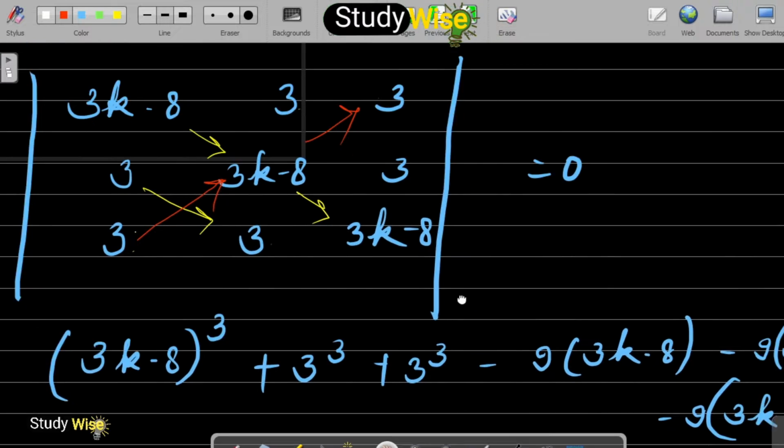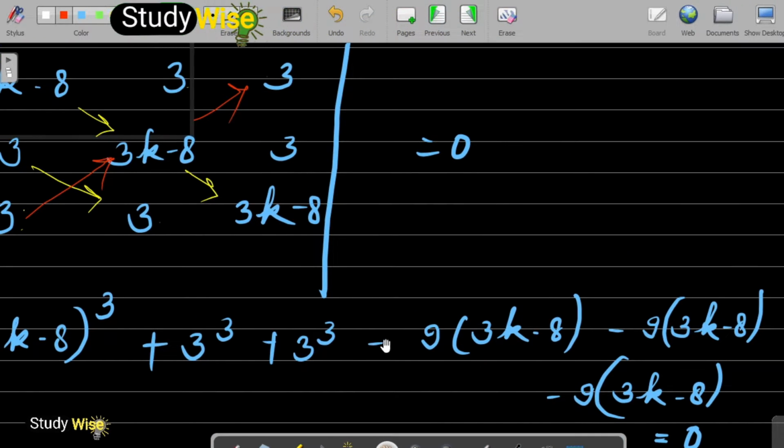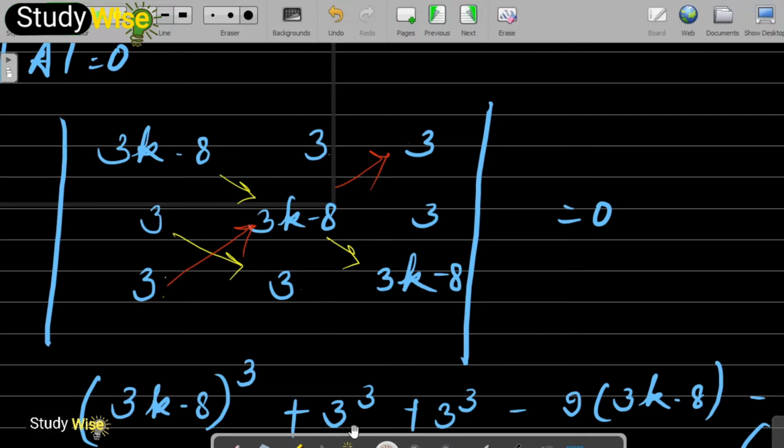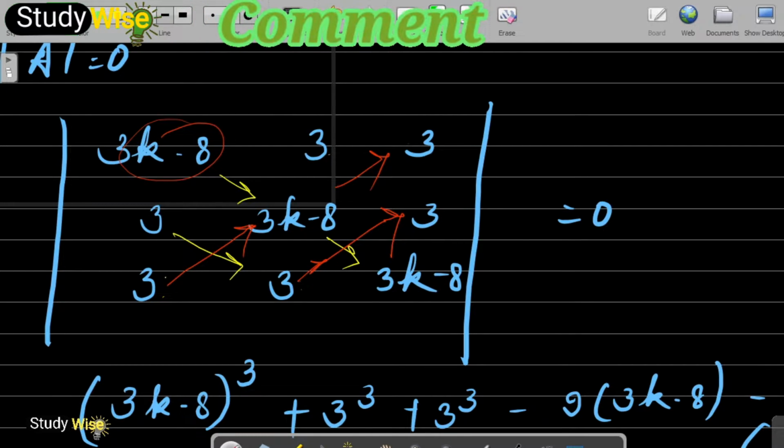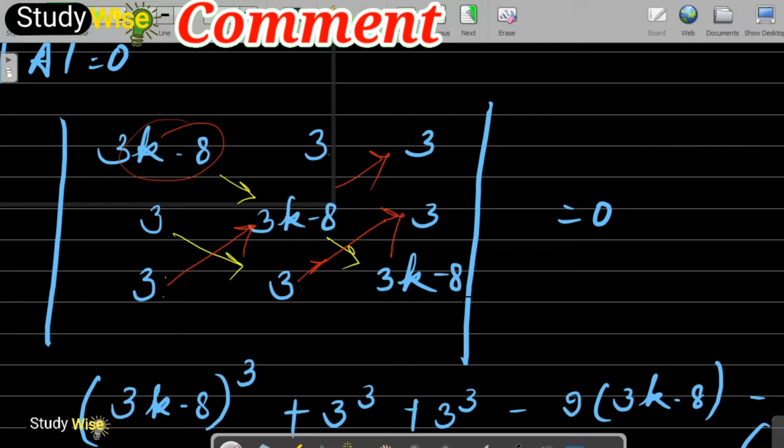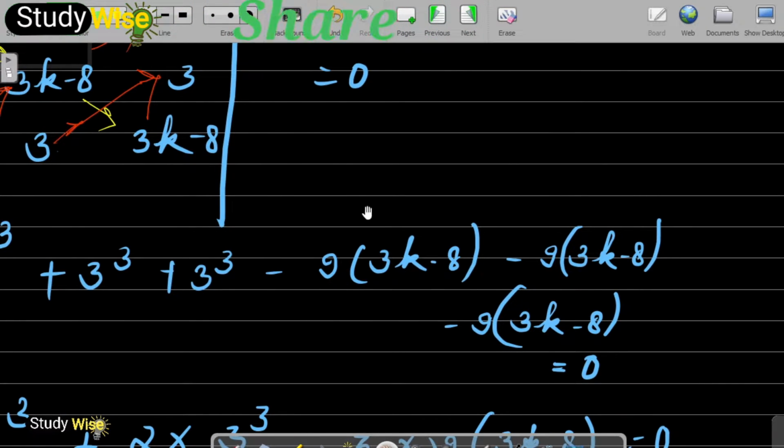Then again we cross multiply: 3 into 3 into (3k - 8), that is 9 into (3k - 8), with a minus sign.